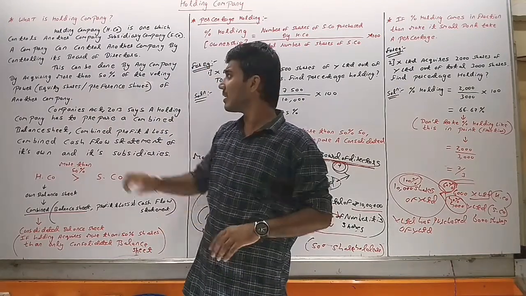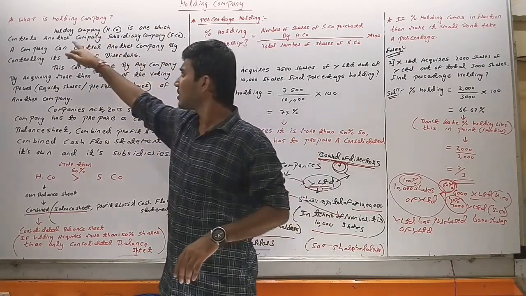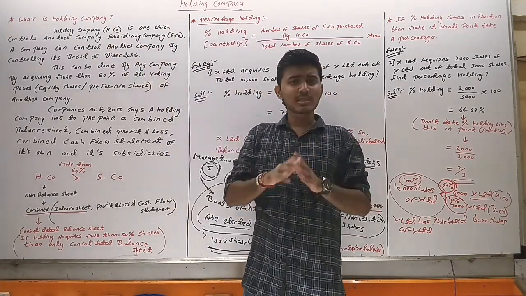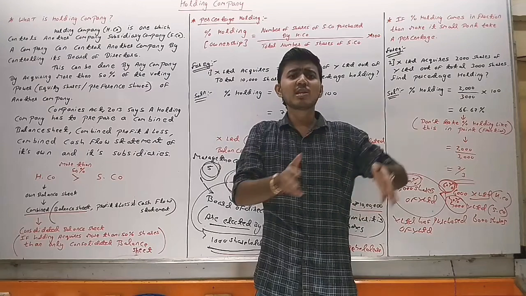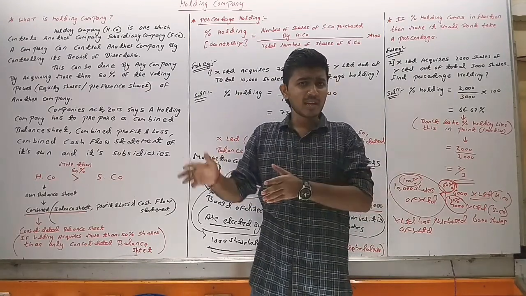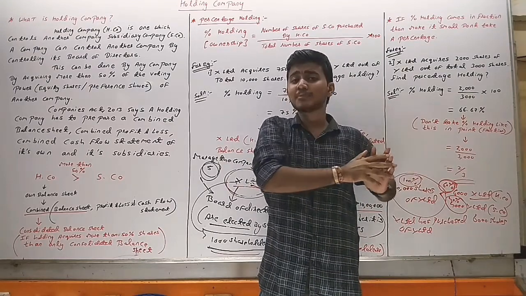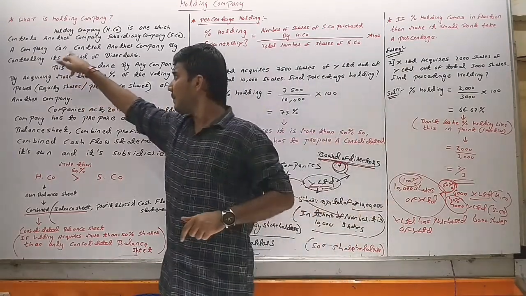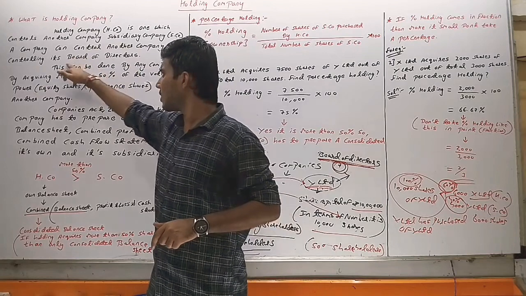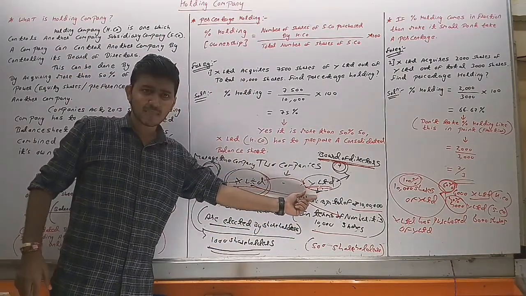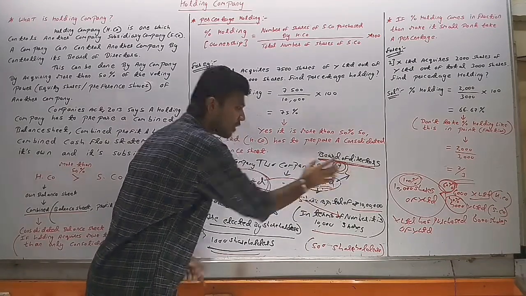So what we have seen here, a holding company is one which controls another company, the subsidiary company. Holding company means a company which controls another company, and that other company is known as the subsidiary company. Next, a company can control another company by controlling its board of directors.